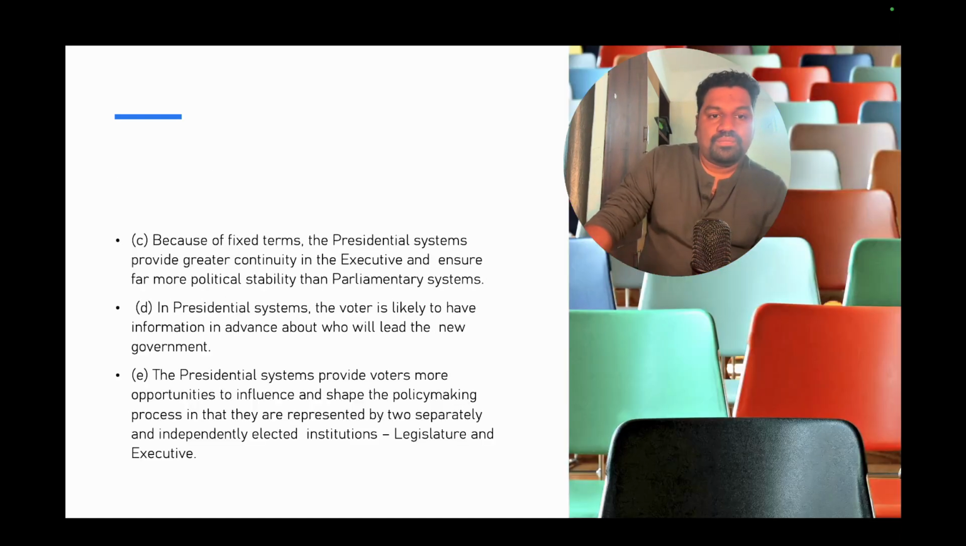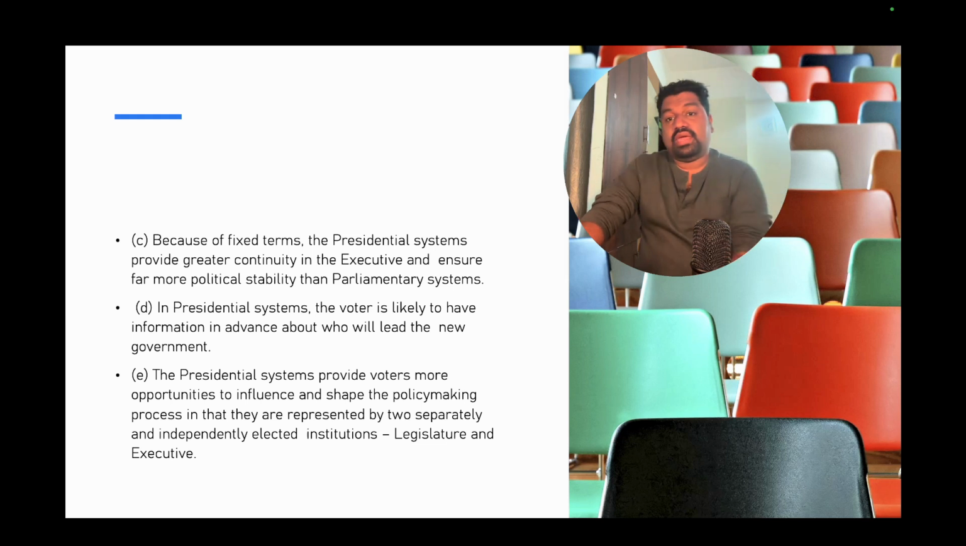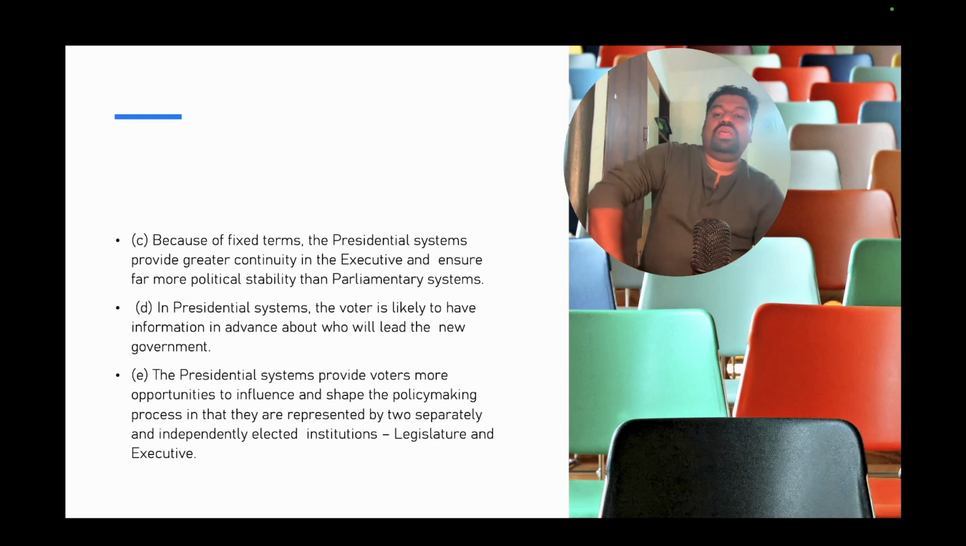Okay. Because of the fixed terms, the presidential systems provide greater continuity in the executive and ensure far more political stability than the parliament. As I told you, it can be a hung parliament or coalition government. It can be very unstable, and some people pull off their support. The government will fall again, elections will happen. So it's kind of unstable if there is no single party having a dominant majority. And in the presidential system, the voter is likely to have information in advance about who will lead the new government. That is a disadvantage or maybe an advantage.